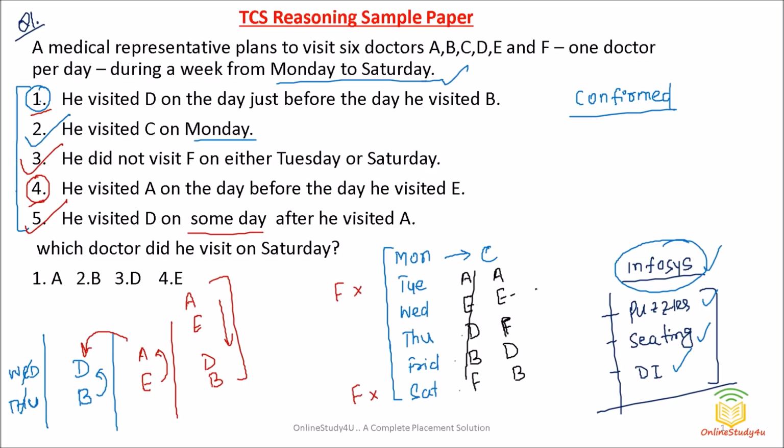Now there is one more possibility. A and E I will put here, D and B I will put here, then F I will have to put it here. But they're clearly telling F he is not visiting on Tuesday. So now we have only one proper possibility, proper choice. Okay, so which doctor did he visit on Saturday? So he visited Dr. B on Saturday.